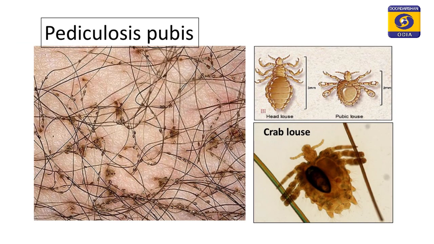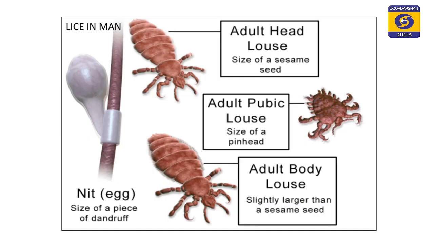Now, coming to pediculosis pubis. Here in this diagram, you can see lice. In the human body, we have three different kinds of lice. One is head lice, one is body lice, and one is pubic lice. You can see in this diagram a comparative account of their sizes, and these lice infest the body parts where there is presence of hair.